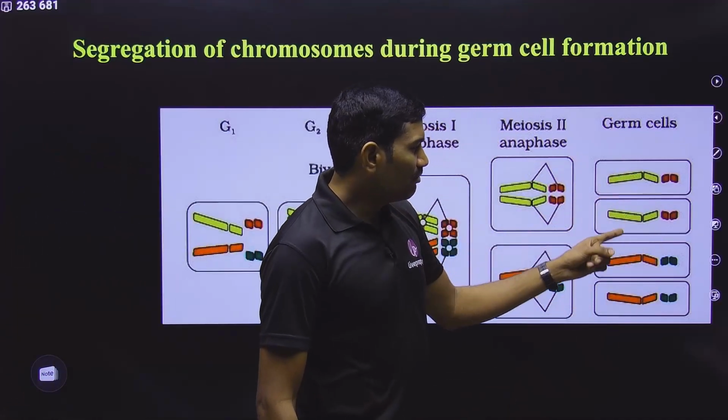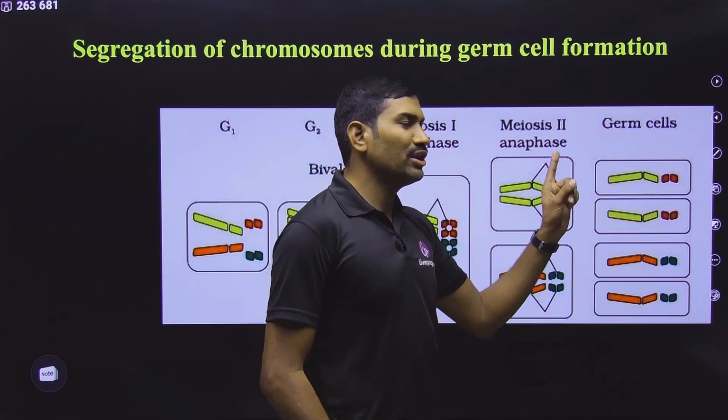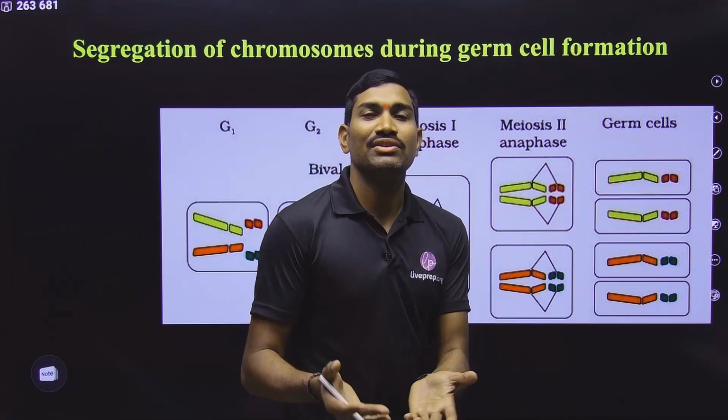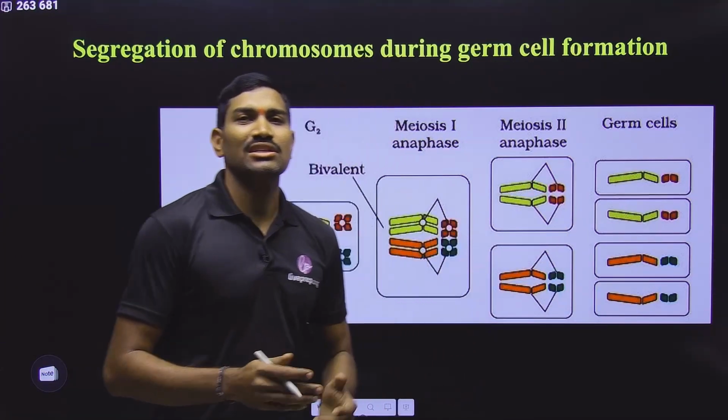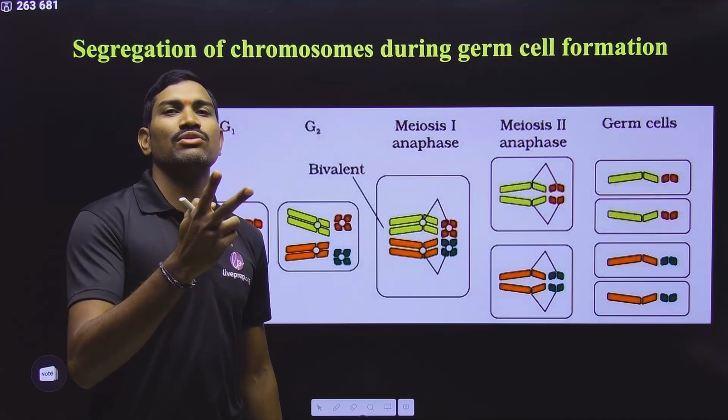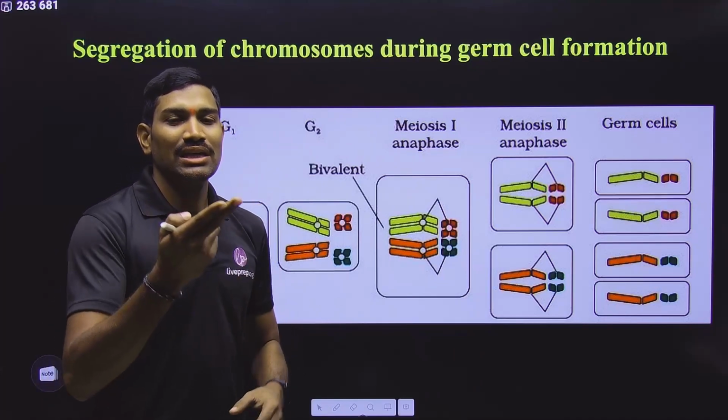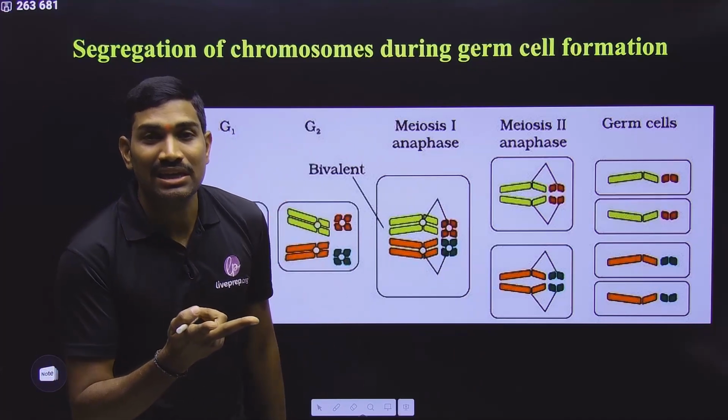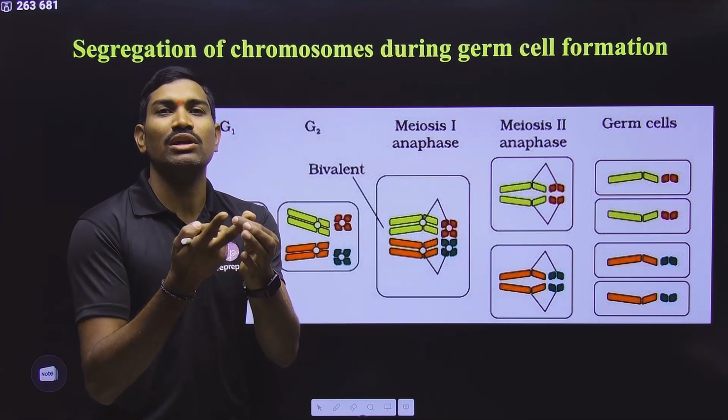Only one long chromosome is going into each gamete. So this is what the law of segregation says. What does the law of segregation say? If two alleles are present together in the parental cell during gamete formation, the two alleles will be segregated so that each gamete receives only one allele.